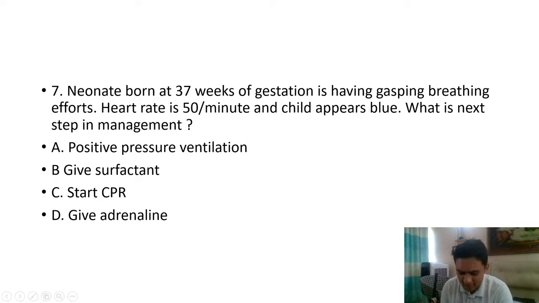What I'm saying in this question is, what do you do when a 37-week newborn is having gasping breathing efforts? As soon as the baby is out, the heart rate is 50 and the child appears blue. So what is the next step in management?